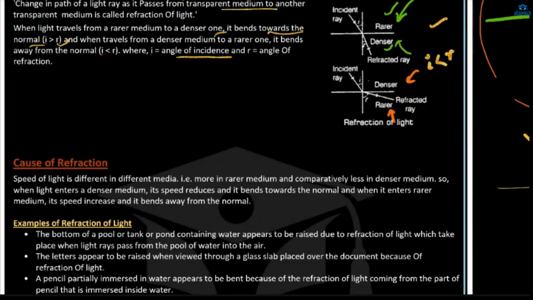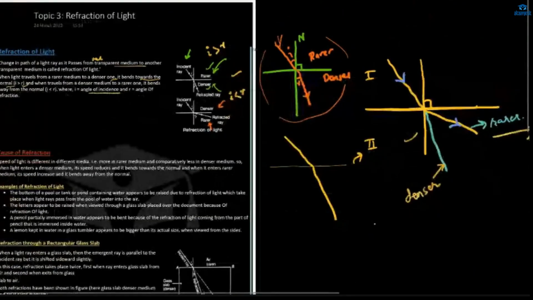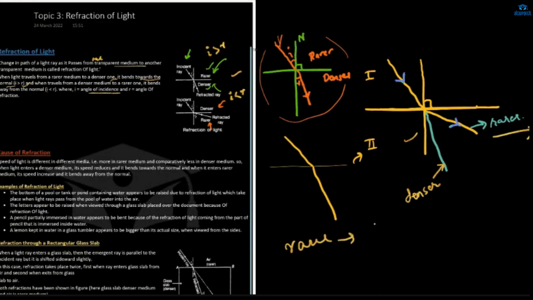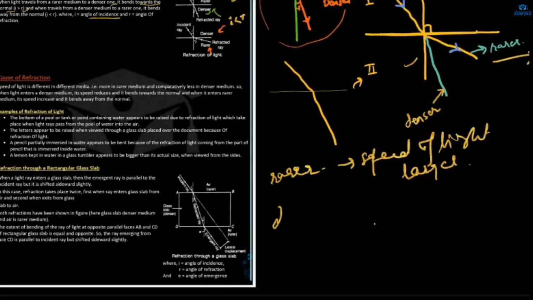As I already discussed before, the speed of light is different for different media. It will be larger in a rarer medium. If the medium is rarer, then the speed of light will be larger. And if the medium is denser, then the speed of light will decrease. Speed of light is low.